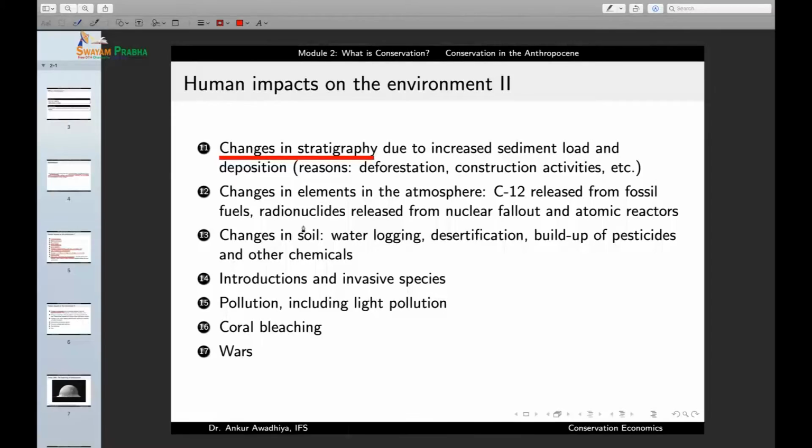We are observing these changes because of a huge amount of sediments that are being brought through mostly the river systems and the water systems into the lakes. So earlier, suppose every year we had 1 millimeter of a layer of soil that was coming naturally. But then, because of deforestation and because of agricultural activities and other activities, now we are seeing not 1 millimeter but say 10 millimeters of soil that are coming. So, this is leading to changes in stratigraphy.